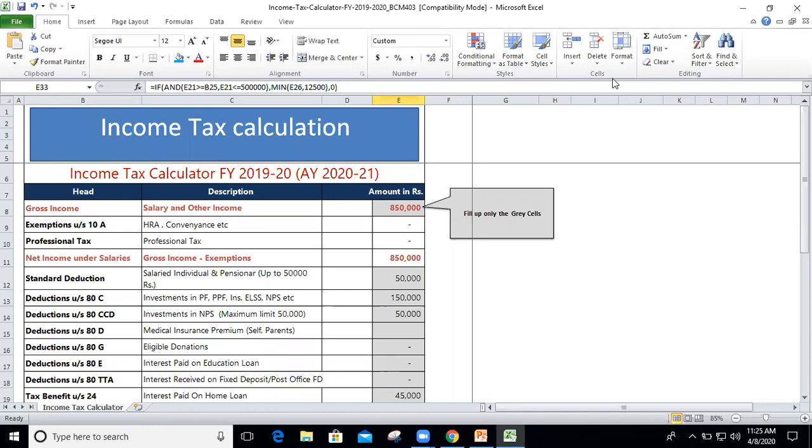Today we will learn a very interesting thing in MS Excel. We will learn how to do the total income tax calculation by using different Excel formulas. We are going to learn about the income tax slab for the assessment year 2020-21, which means the financial year will be 2019-20.